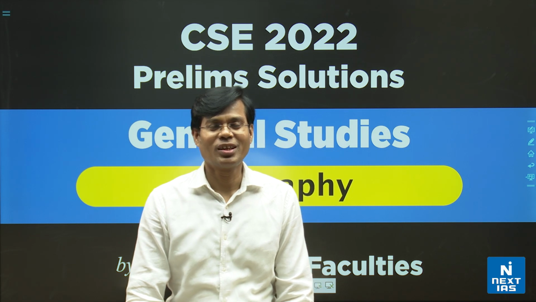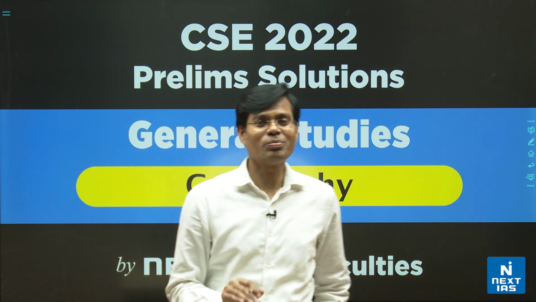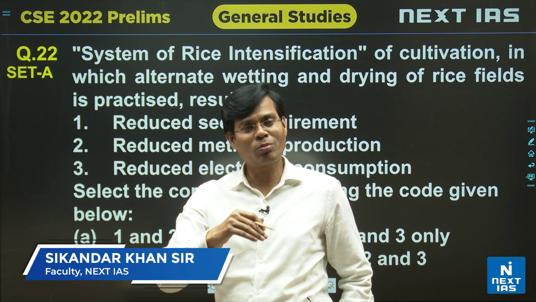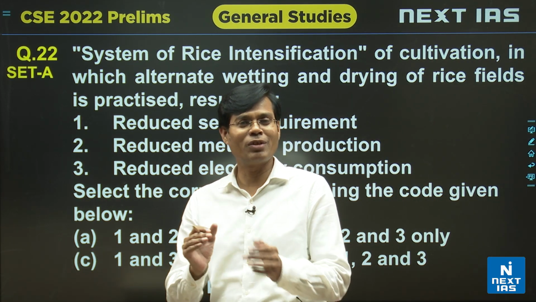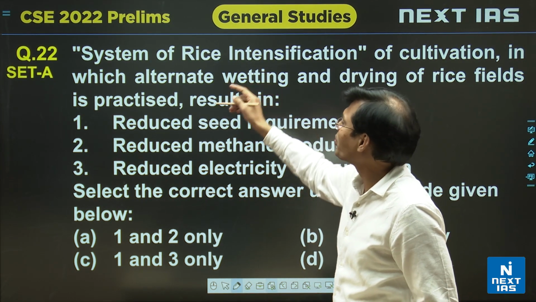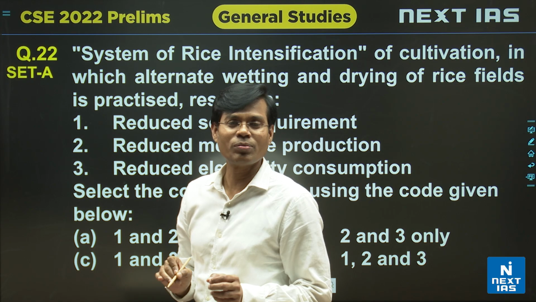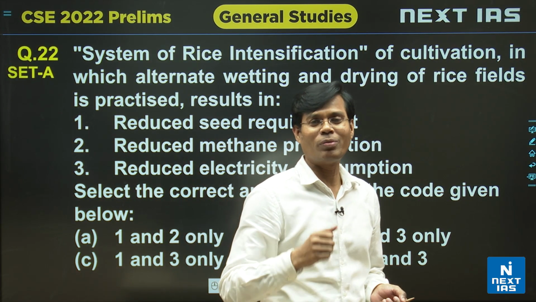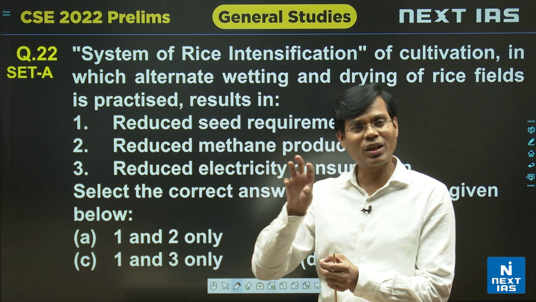Hello everyone. Now the remaining portion of the geography. In this section you are aware that complex questions and easy questions both come together. That is the pattern of the UPSC. And we focus on question number 22, a slightly difficult question from agriculture. For many years the questions from agriculture have been relatively difficult.